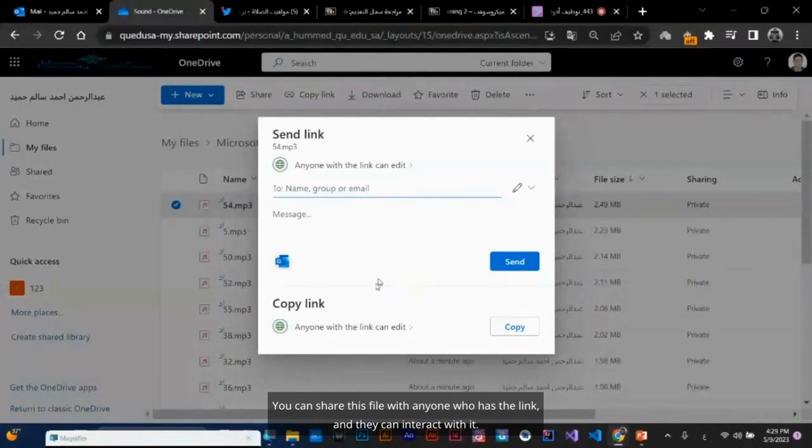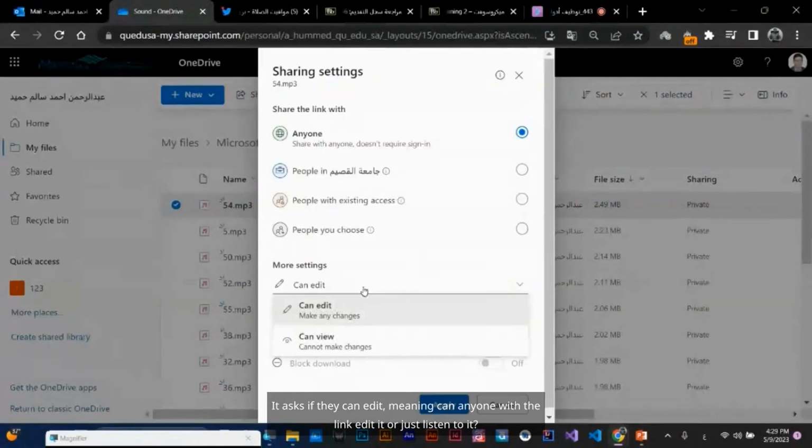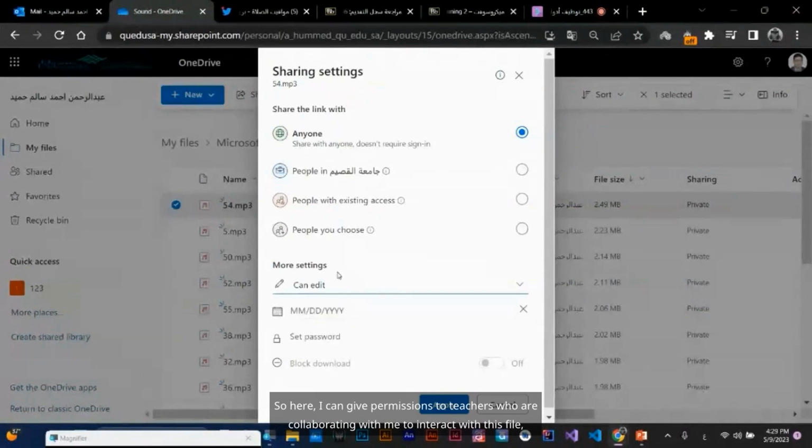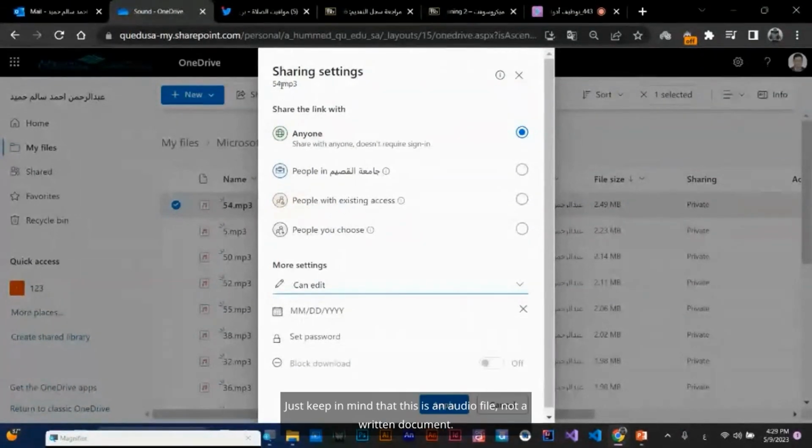You can share this file with anyone who has the link and they can interact with it. It asks if they can edit, meaning can anyone with the link edit it or just listen to it. So here I can give permissions to teachers who are collaborating with me to interact with this file, including deleting it. Just keep in mind that this is an audio file, not a written document.